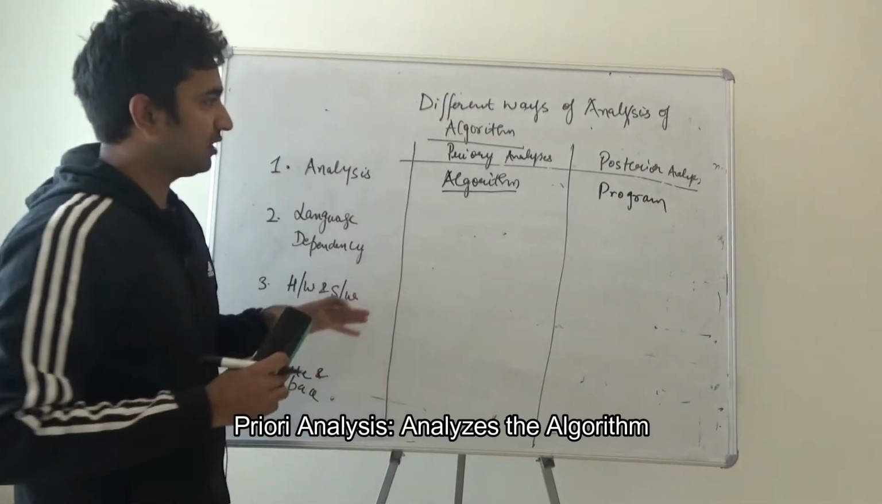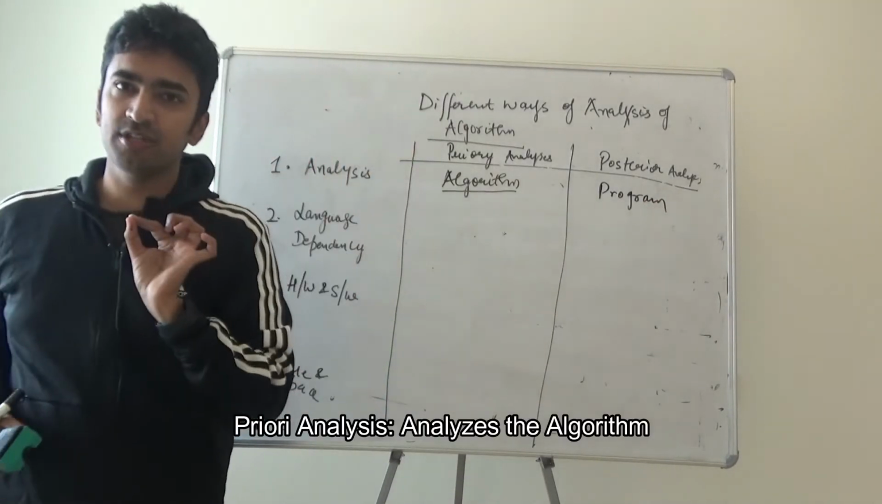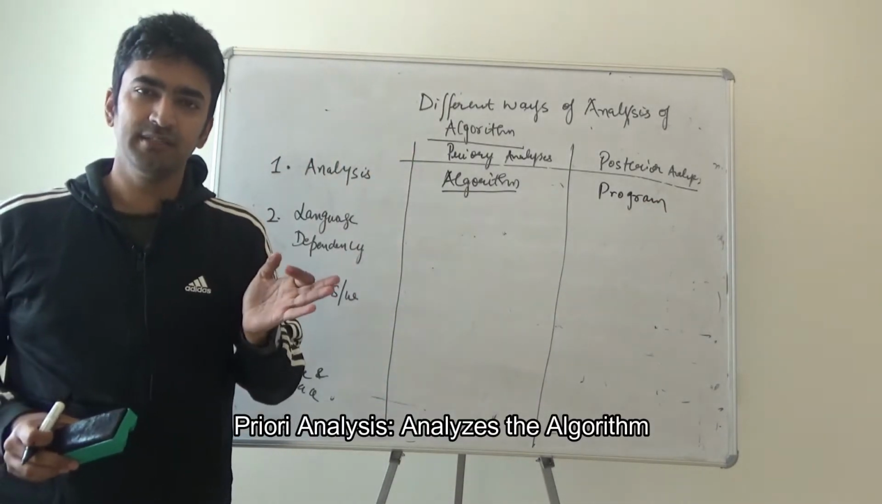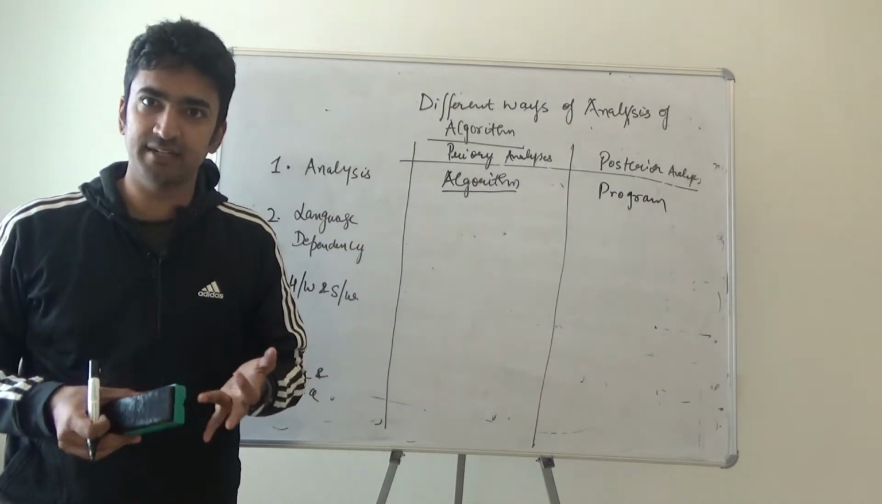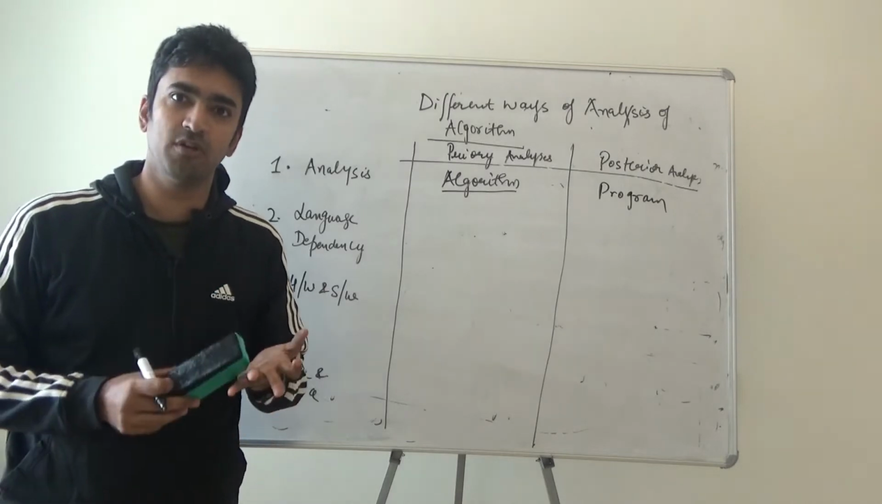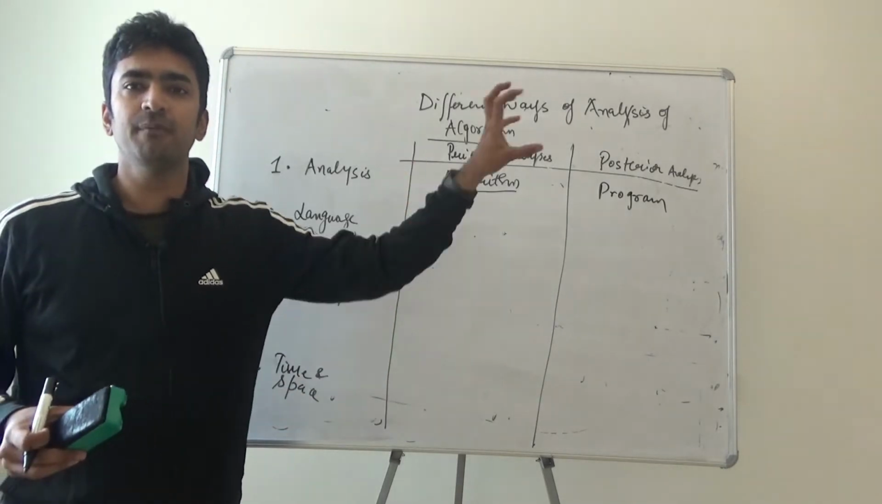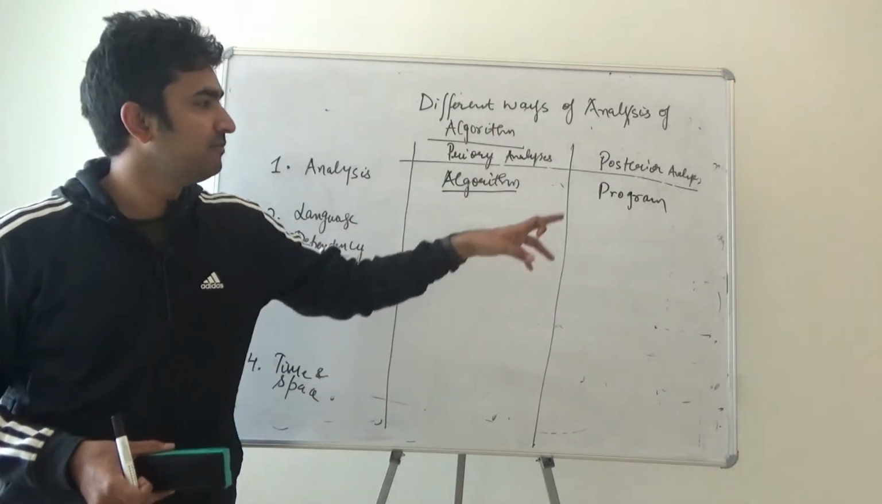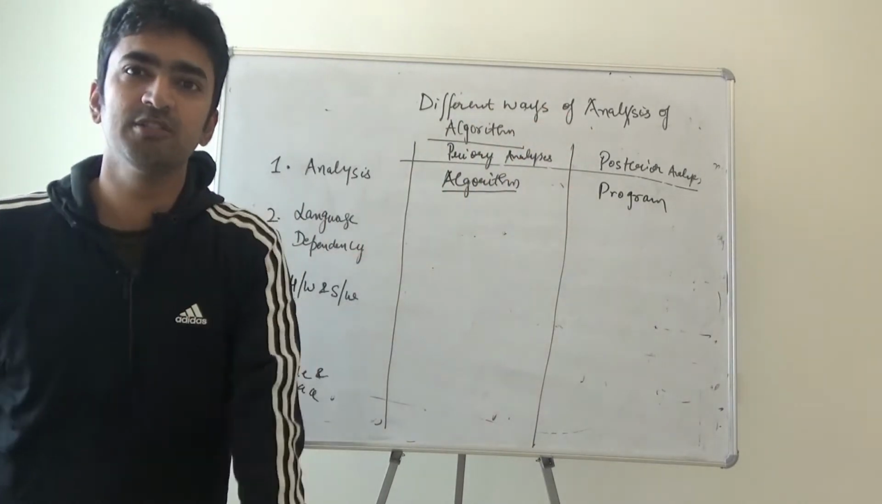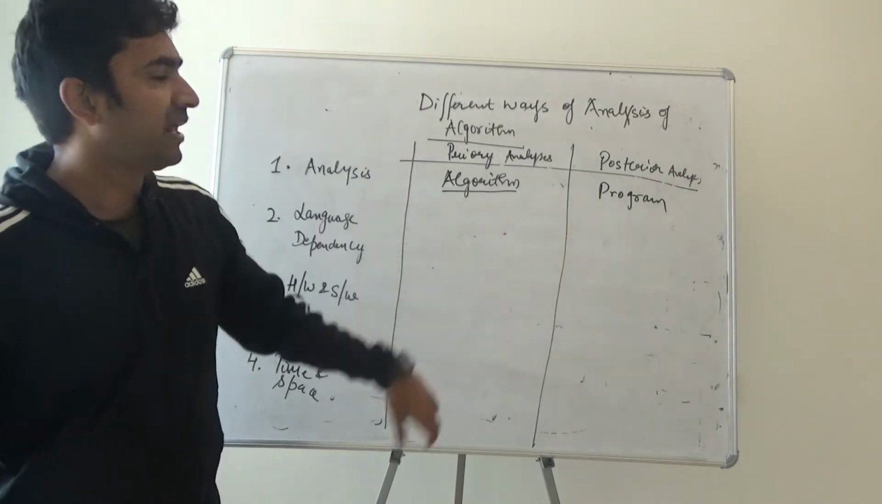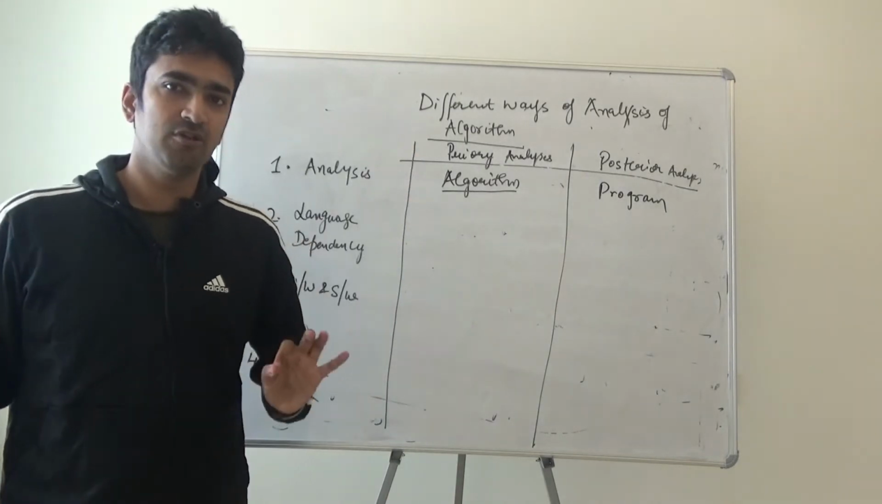So when we are talking about analyzing the algorithm, it's very simple: analysis of algorithm is done on the basis of design strategies, what is the problem, what is the number of steps you have used, and then we are basically coding those steps to make a program. So whenever we are talking about analysis of a program, it is posteriori analysis, and priori analysis is for the algorithm part.